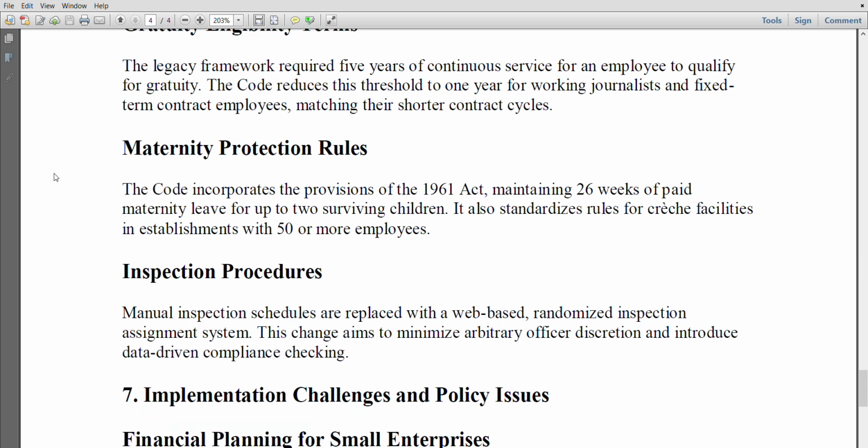It also standardizes rules for creche facilities in establishments with 50 or more employees. Inspection procedures. Manual inspection schedules are replaced with a web-based randomized inspection assignment system. This change aims to minimize arbitrary officer discretion and introduces data-driven compliance checking.